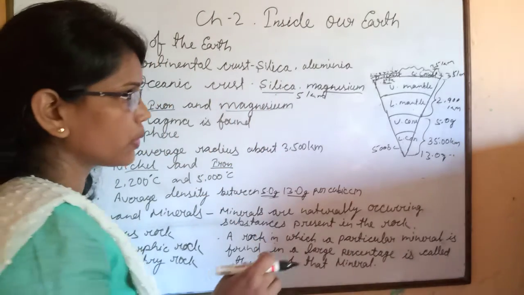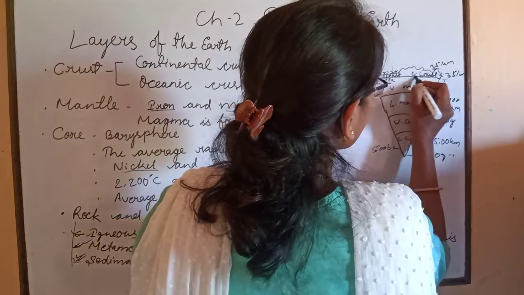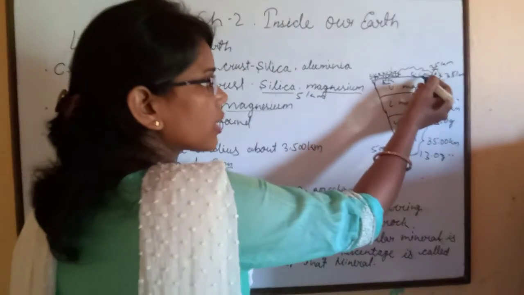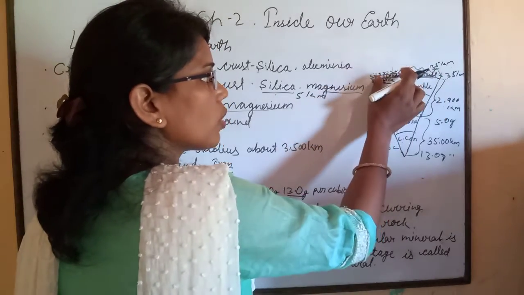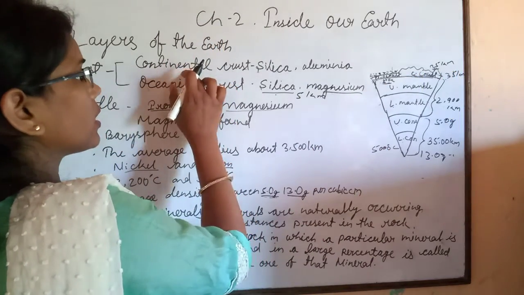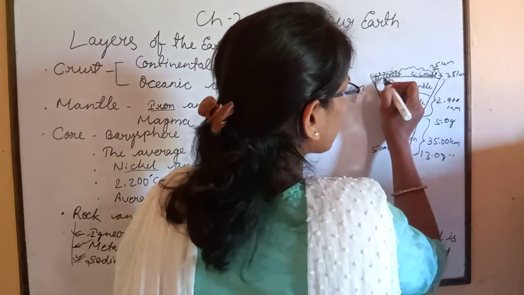Children, as we know, the crust is the uppermost layer of the earth, and it is further classified into two groups: oceanic crust and continental crust.